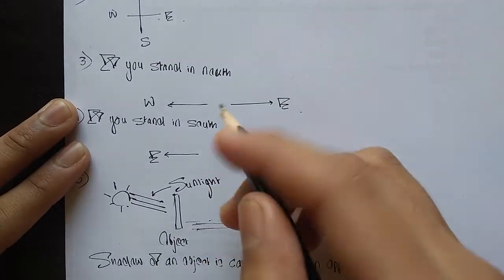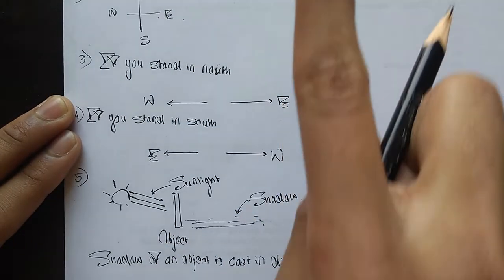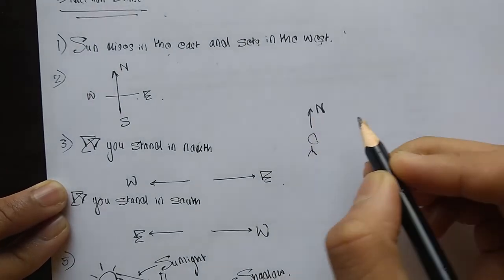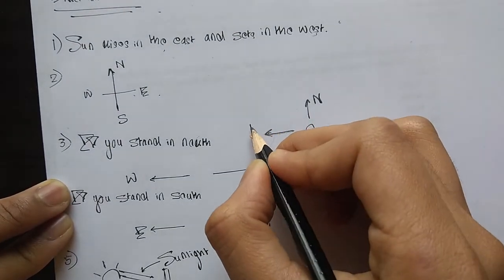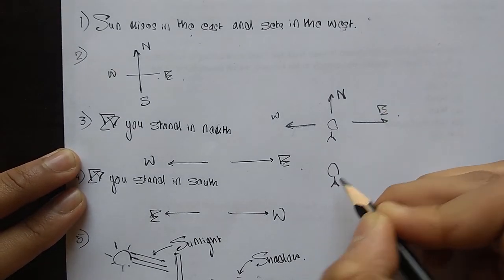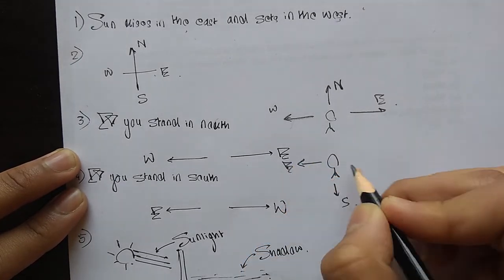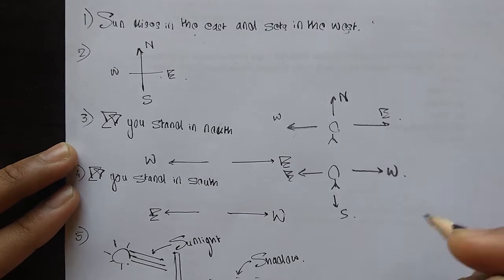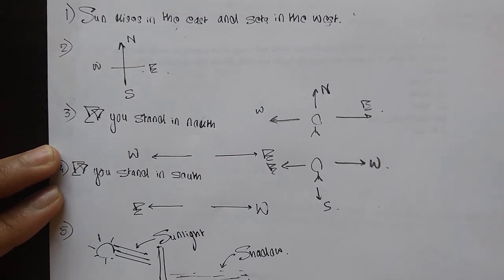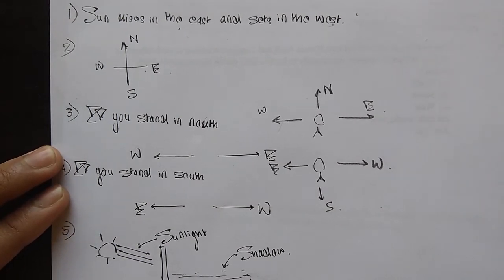Now, this point here is important. When you stand facing towards the north, you will see that your west is towards here and your east is towards here. But if you are standing facing towards south, you will see that your east is toward here and your west is toward here. Again, this is a very important thing. You might not have understood this fact, so I will be explaining it with the help of a 3D model.